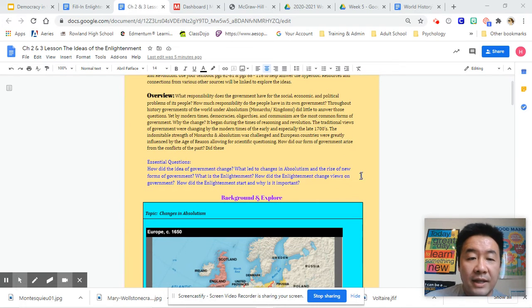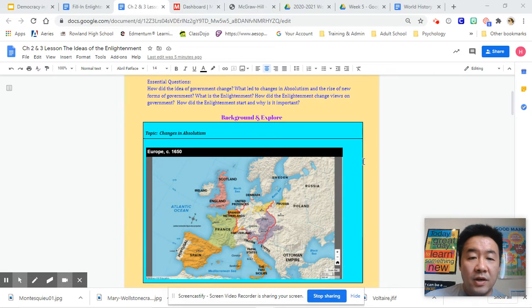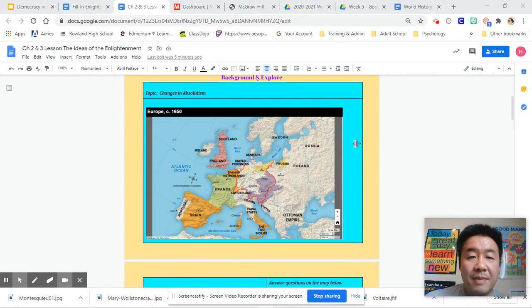All right, so let's go ahead and talk about the maps here. So here we are always going to start with a map, and this map is actually talking about absolutism. So this is Europe in the 1650s, and these are kingdoms divided by different, what we know as countries today, but back then they were only kingdoms ruled by a monarch or by a group of kingdoms.